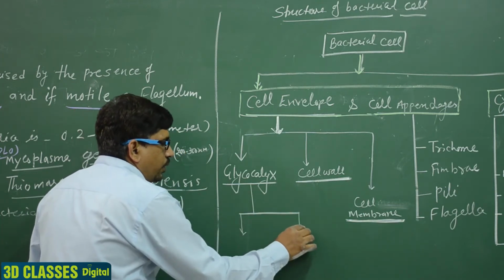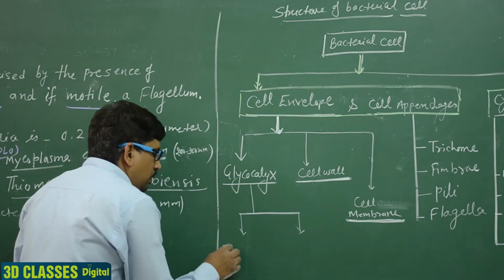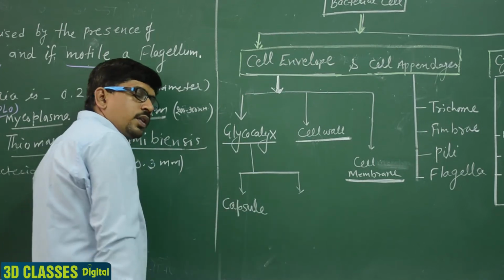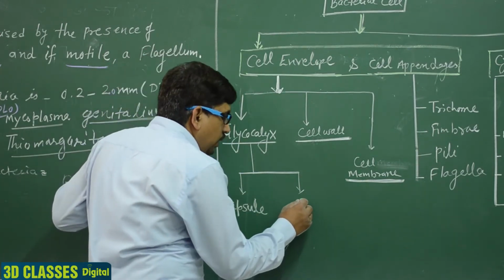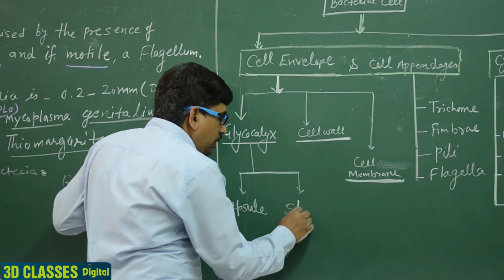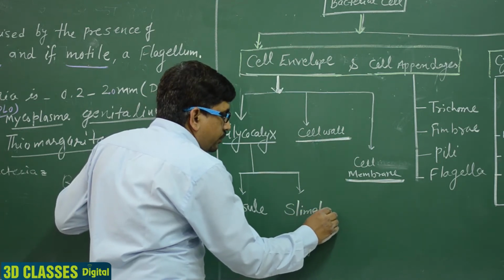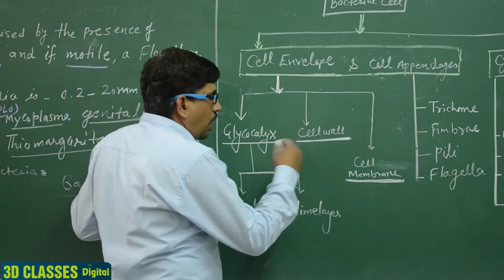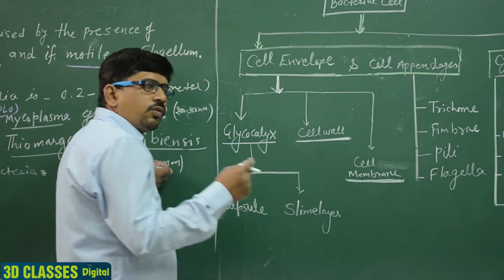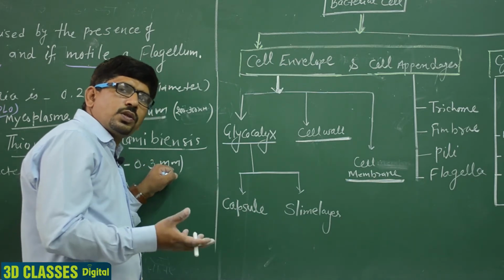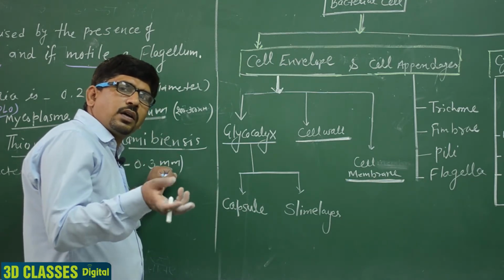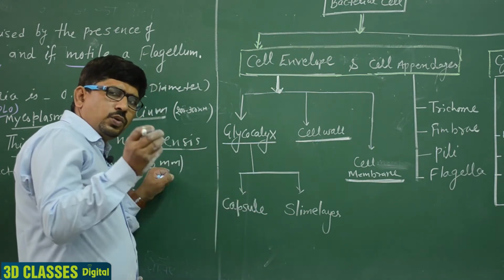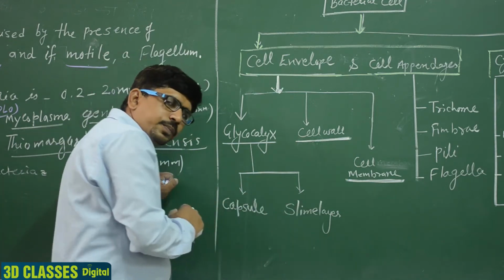is divided into two types. First one is the capsule, which is the solid form, and second one is the slime layer. Clear? It is the outermost covering of the bacterial cell. Those bacteria that contain a hard covering outside the cell wall, known as the capsule, and those that are loosely arranged are known as the slime layer.